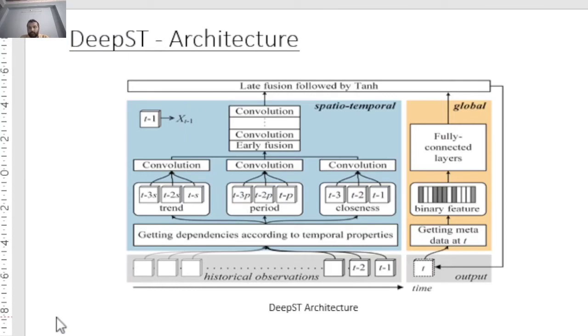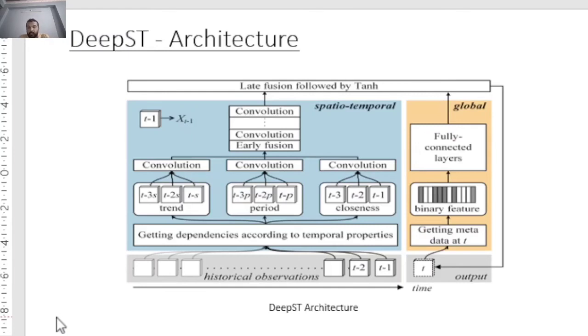Two main activities are being done here. One is getting temporal dependencies. In that, with some temporal domain knowledge and time series properties of closeness, period, and trend, the timestamps bringing higher correlation to each other are selected, thereby reducing the input data size, and then we are getting spatial dependency as well. The convolution operator is used to get spatial dependency. More convolution layers are expected to catch more spatial dependencies.